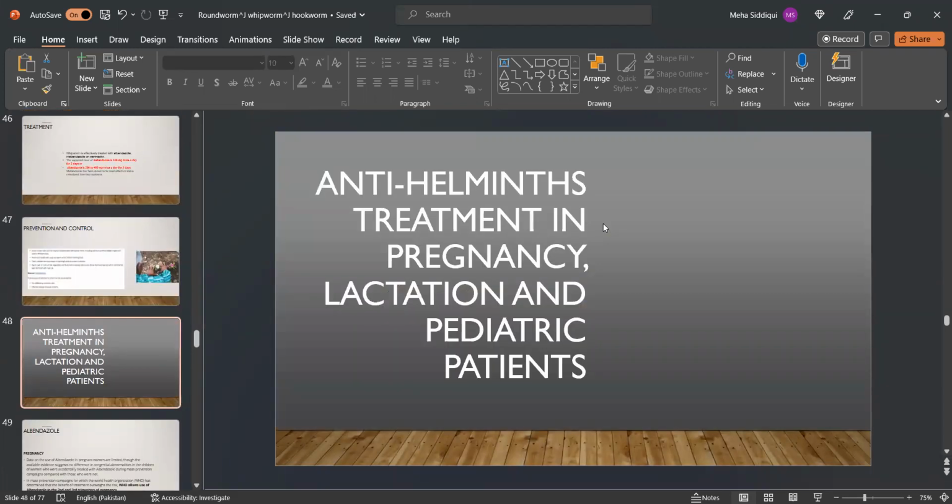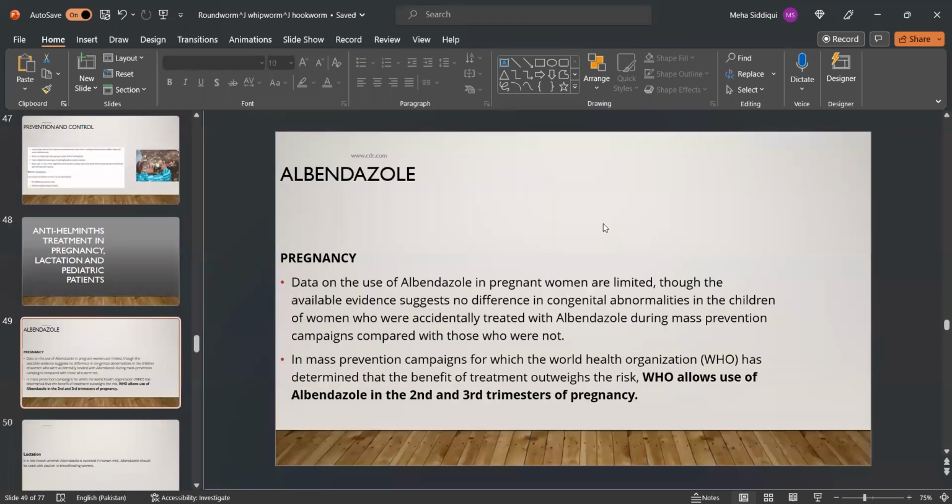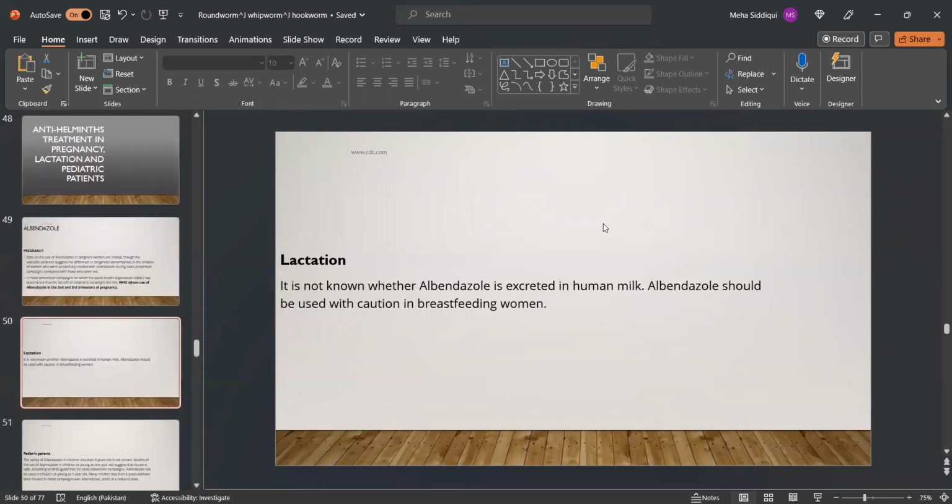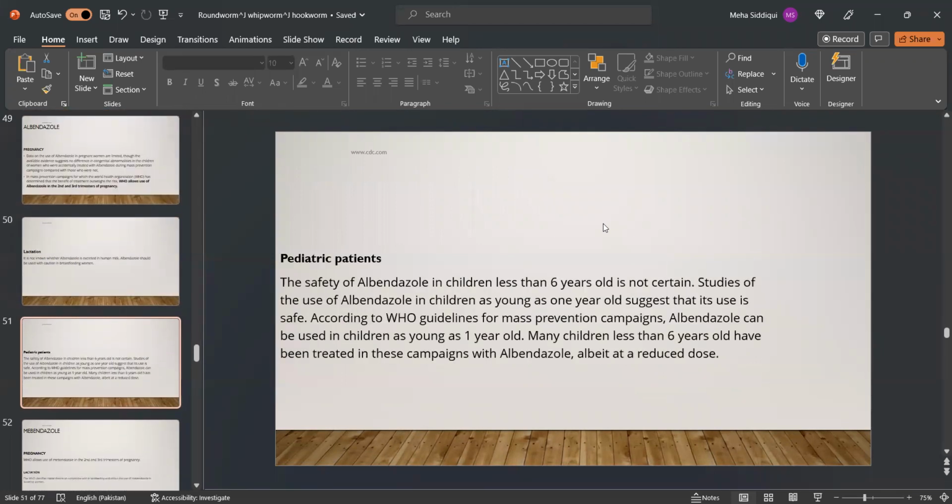Anti-helminths treatment in pregnancy, lactation, and pediatric patients. In mass prevention campaigns, for which the WHO determined that the benefit of treatment outweighs the risk, WHO allows use of albendazole in the second and third trimester of pregnancy. Lactation: it is not known whether albendazole is excreted in human milk, however, it should be used with caution in breastfeeding women.